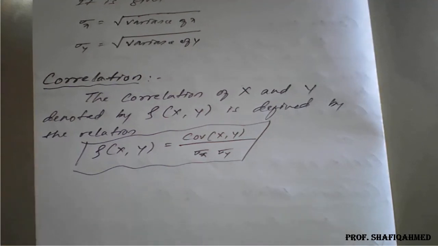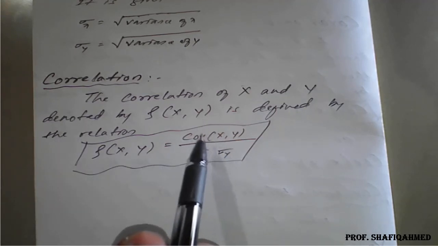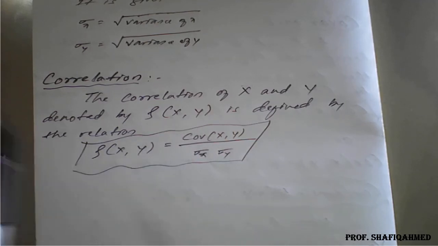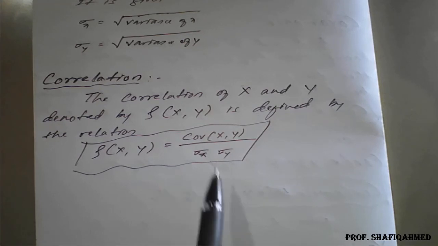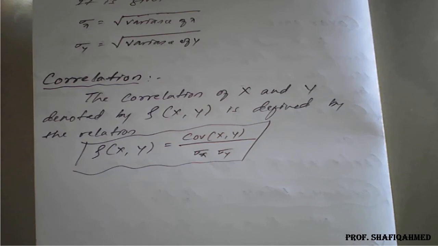So here the example is very important. They will ask to find the correlation between x and y for the given data. At that time, to find the correlation we need covariance. To find covariance we need expectations. To find expectation we need mu. So all formulas are very important. We need to remember the expectation formula for x and y, and the variance formula for x and y. Then from the variance we can conclude the correlation, which is very important for examples.